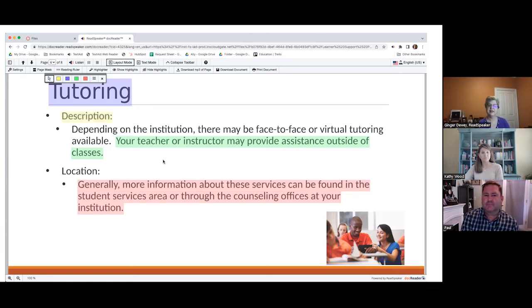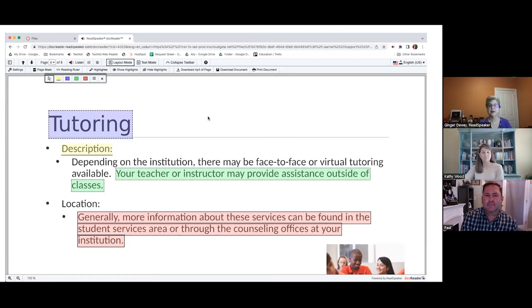Now, all of that's great if we are not colorblind, but what about that colorblind student? We have the ability to show borders. Yellow is always an underline, blue is dashes, green is dots, and red is solid. Now, it's great that we can see these colors, but they're out on the document, so we'd have to page through the document like you would have to page through a textbook. So we make it easier for you.